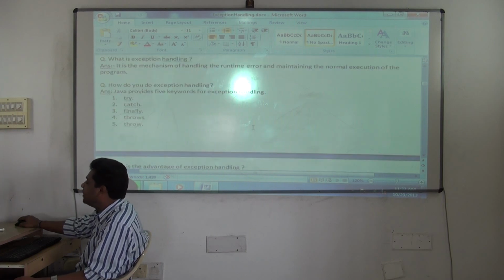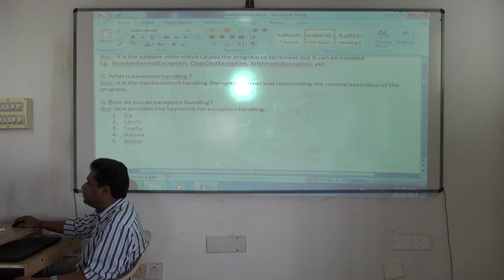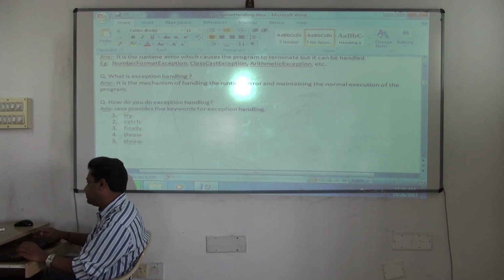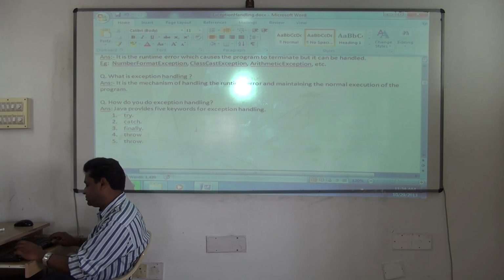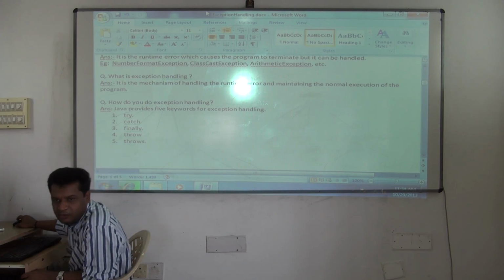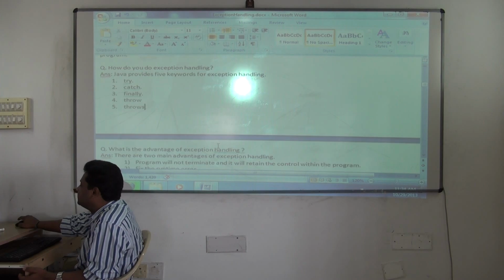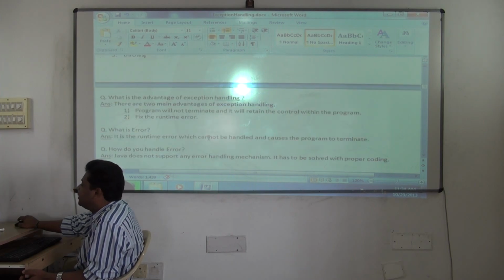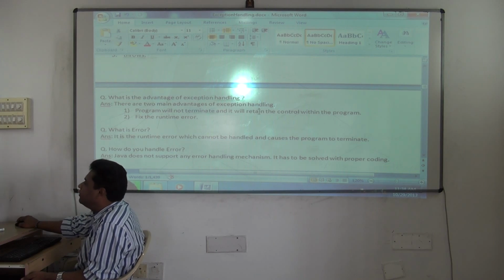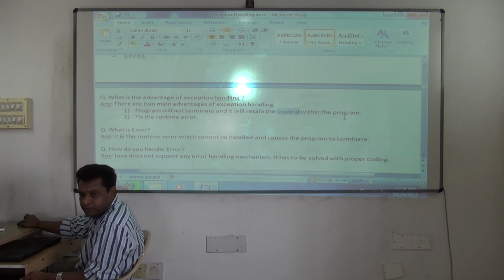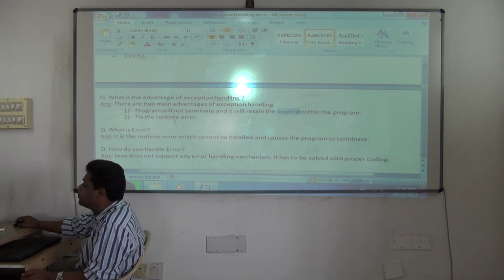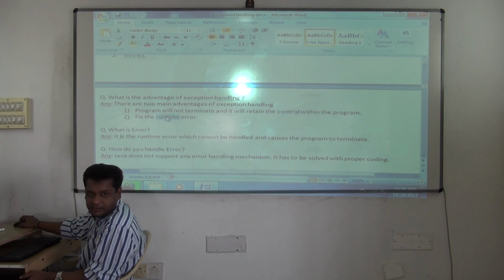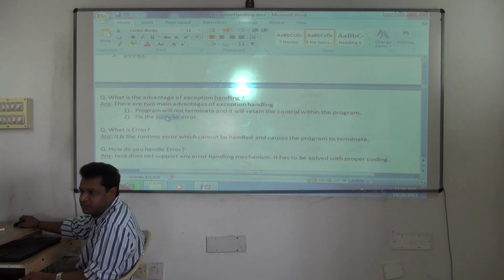Now, how do you do exception handling? Java has given you five keywords: try, catch, finally, throw and throws. You can write them in any order, no problem. These are the five keywords. Now what is the advantage of exception handling? The program will not terminate and it will retain the control within the program. That's the main advantage. And also you can fix the error. These are the two main advantages of doing exception handling.